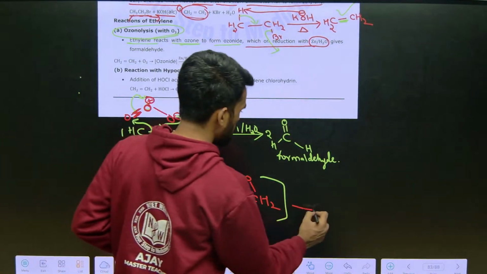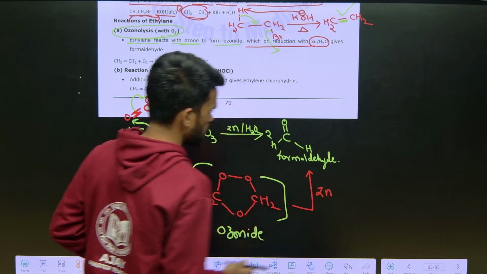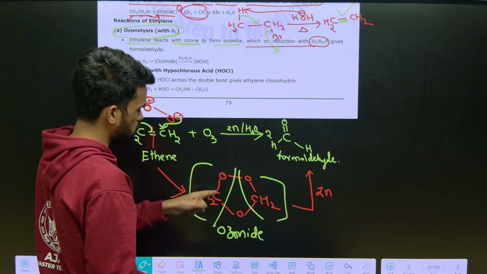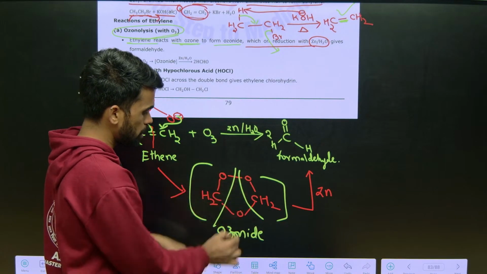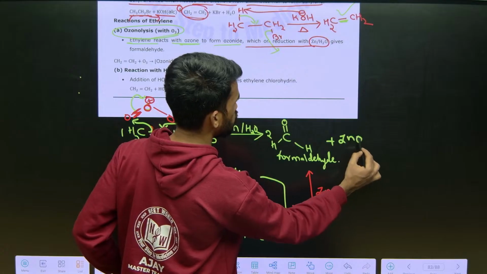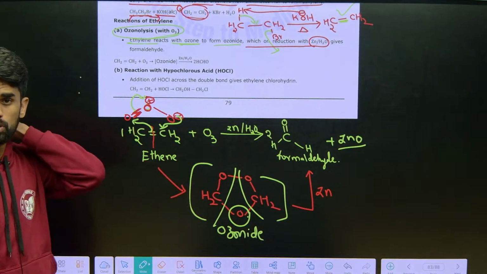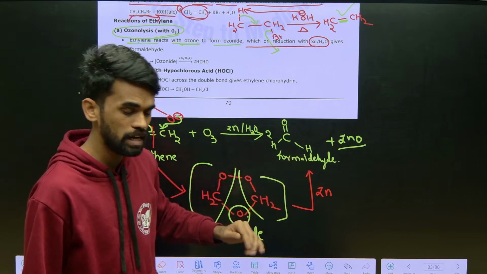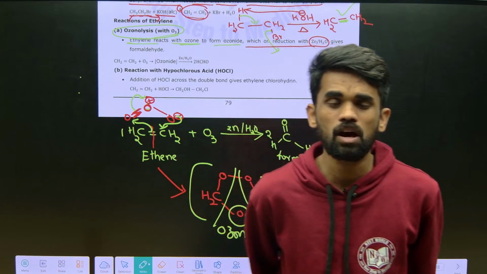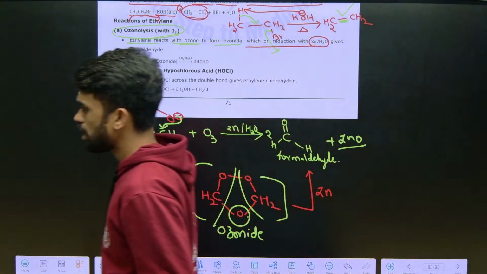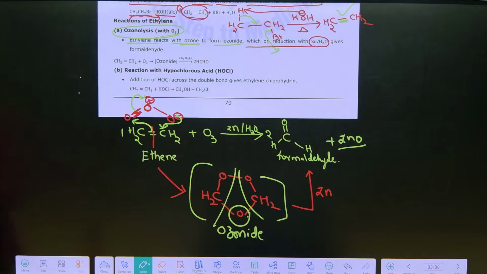So this ozonide, upon treating with what? Zinc. When we treat this with zinc, it breaks in this manner. This oxygen with this carbon and this oxygen with this carbon, and this middle oxygen is taken by zinc and forms zinc oxide, ZnO. That's it. This is the product formed during the reaction. The ozonolysis reaction product is this one. Okay, is this clear? Formaldehyde is the product formed upon ozonolysis of ethene, CH2O. Right, guys, is this clear or not? If it is clear, just mention it in the chat box.